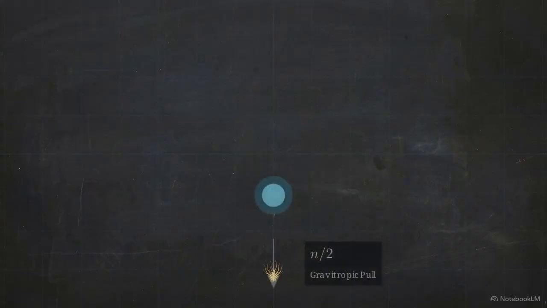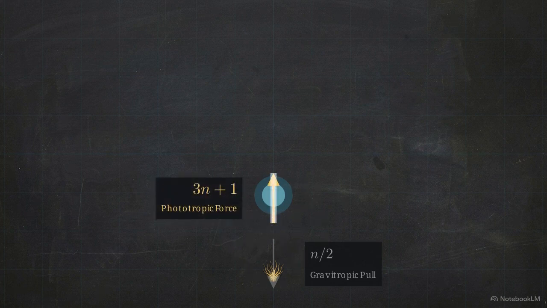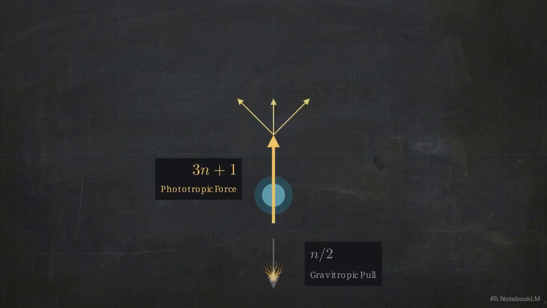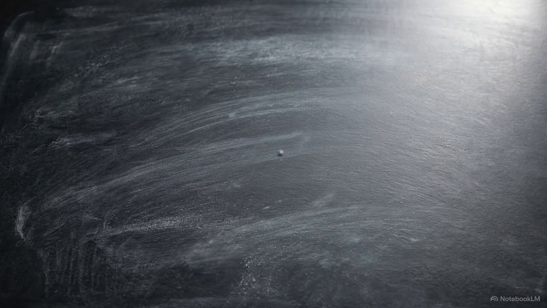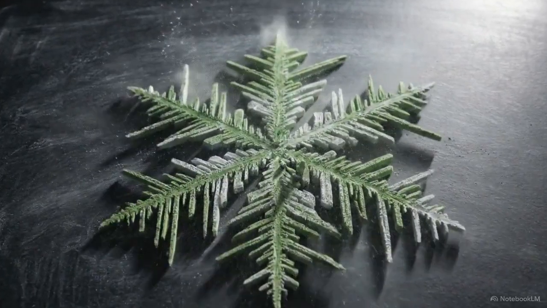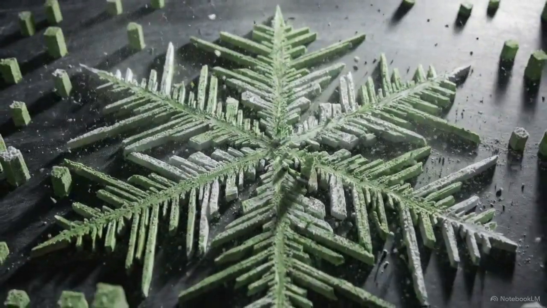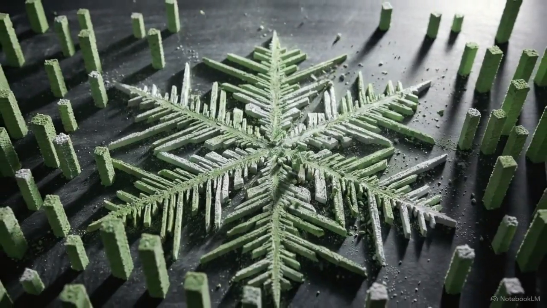The rule to multiply an odd number by 3 and add 1 acts as a forcing term. It injects new structure and energy into the system. We call this the phototropic vector. This upward force drives the system further into manifestation, increasing its complexity and branching outward like a growing canopy.